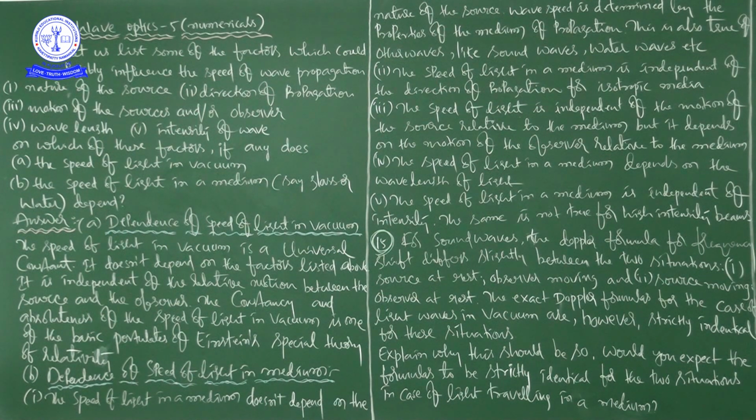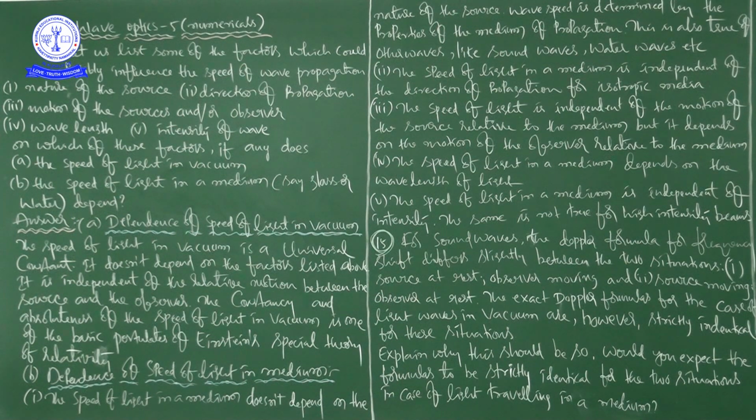It doesn't depend on the factors listed above. It is, either, nature of source. Nature of source means what? From where the light is coming. Either it is the sun, or any other artificial source, whatever it may be, right? That is what the nature of the source is.